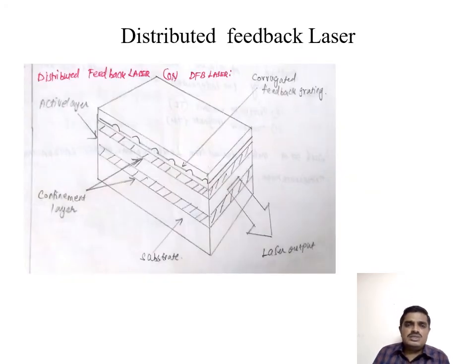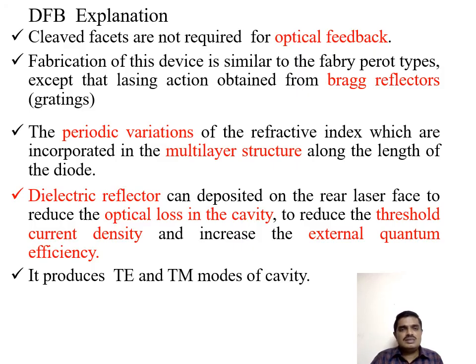Next, we look into the distributed feedback laser mechanism. In this mechanism, they don't use optical feedback from cleaved faces. Here you again use the same substrate, confinement layers, and lasing action, similar to our previous discussion. What is uniquely different in the distributed feedback laser is the corrugated fiber gratings. These gratings are very unique to distributed feedback lasers, so the cleaved faces are not required for optical feedback.